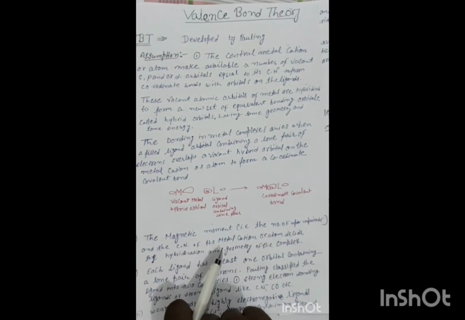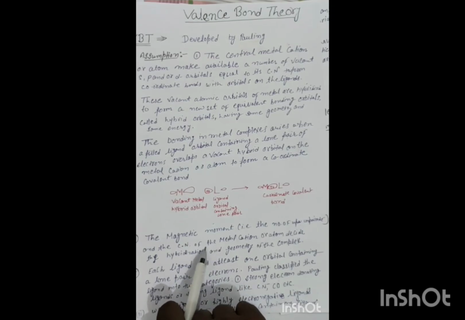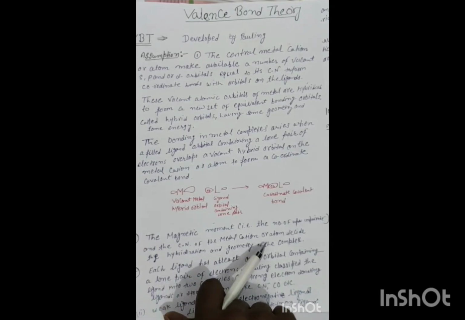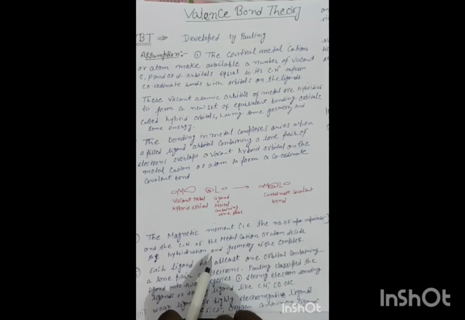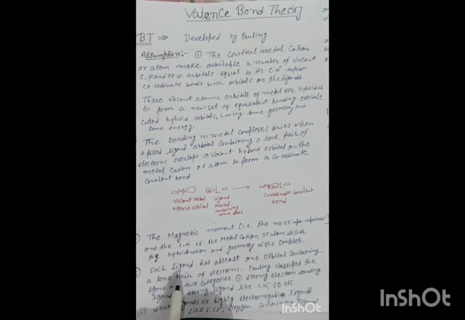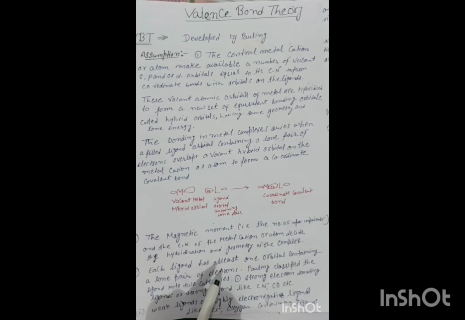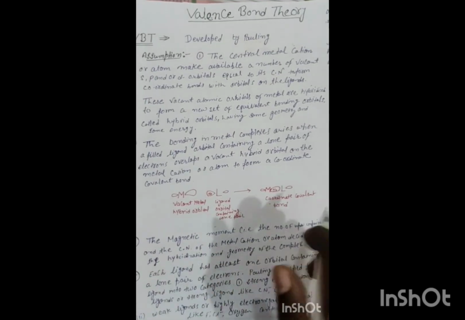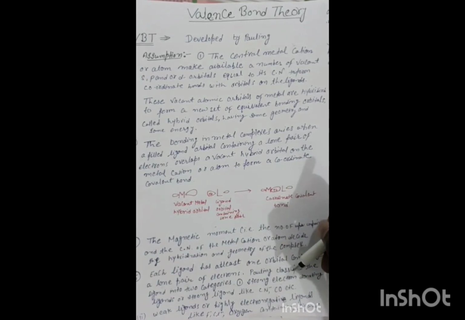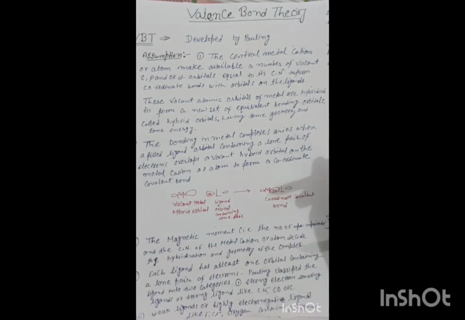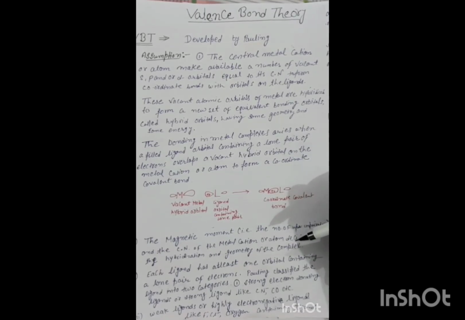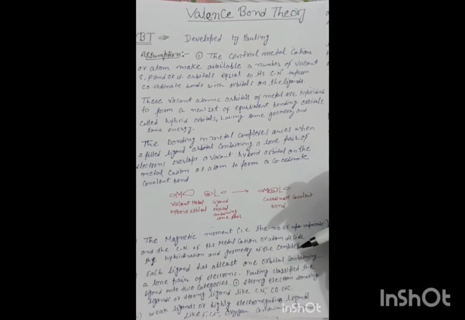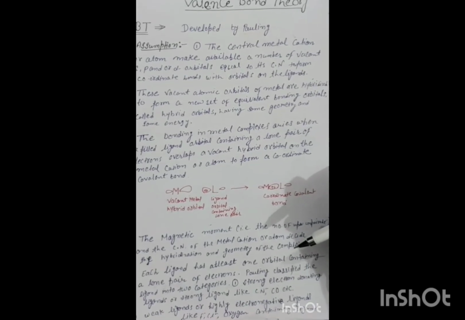The magnetic moment, that is the number of unpaired electrons, and the coordination number of the metal cation or atom decide the hybridization and geometry of the complex. Each ligand has at least one orbital containing a lone pair of electrons. Pauling classified the ligands into two categories: strong electron donation ligands or strong ligands, for example CN negative, CO and NO2 negative, etc. And second is weak ligands or highly electronegative ligands like F negative, Cl negative, etc.